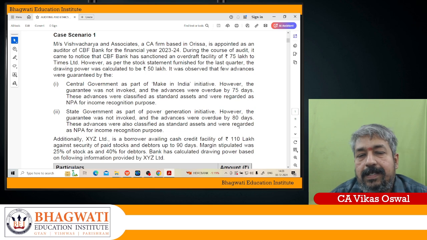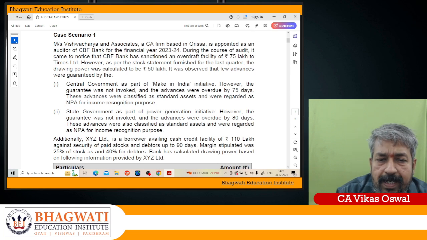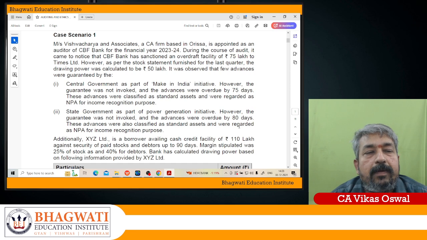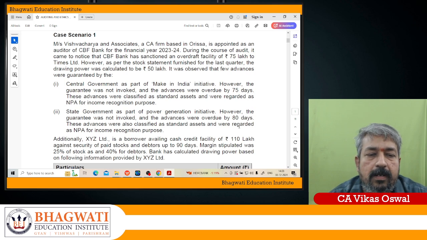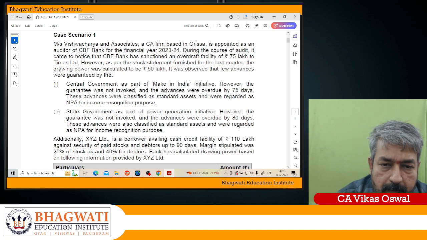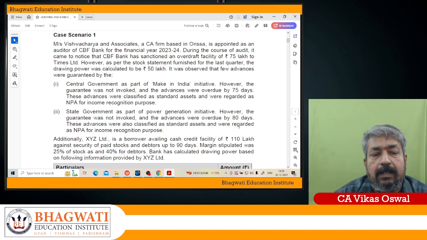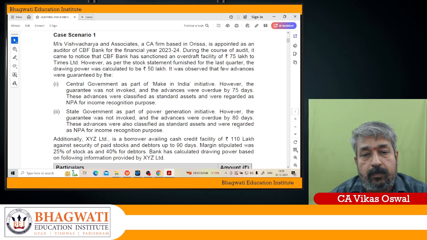These advances were classified as standard asset and were regarded as NPA for income recognition purpose. Similarly, advances guaranteed by the State government as a part of the power generation initiative were overdue by 80 days, and were also classified as standard asset and regarded as NPA for income recognition purpose. Additionally, XYZ Limited is a borrower availing the credit facility of rupees 110 lakhs.